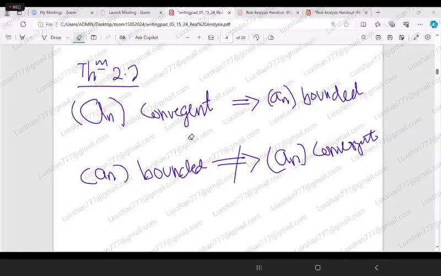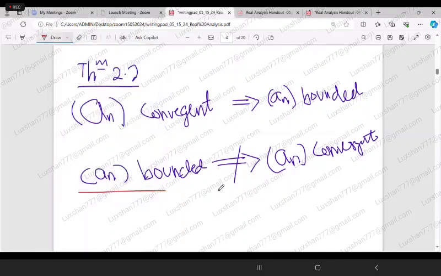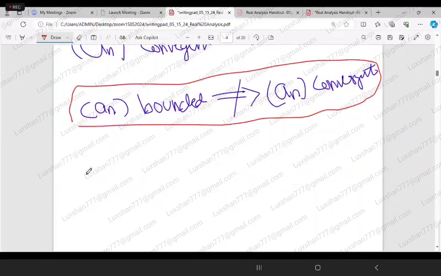Right. So I'm going to prove this one. For this part, actually, we are going to give a counter example. This part we are going to prove a_n convergent. So proof.